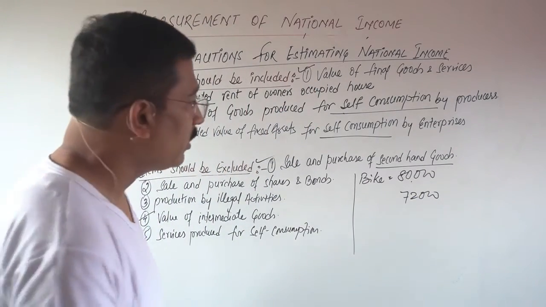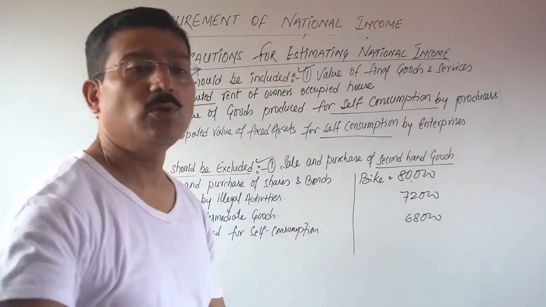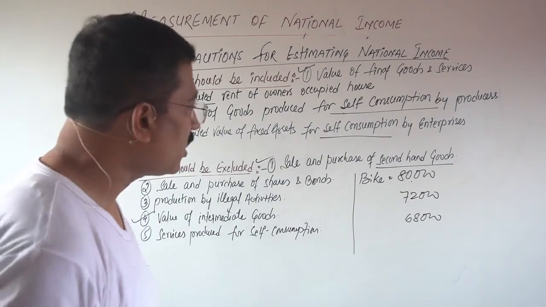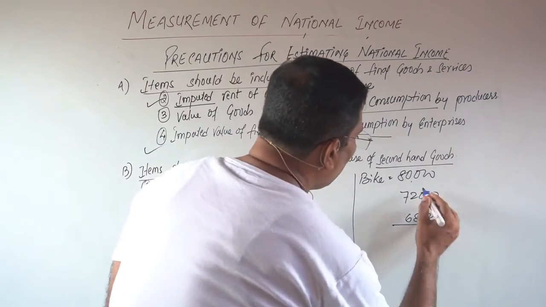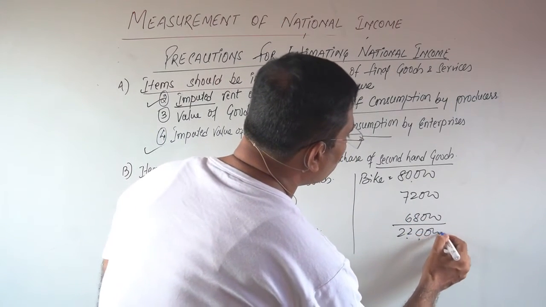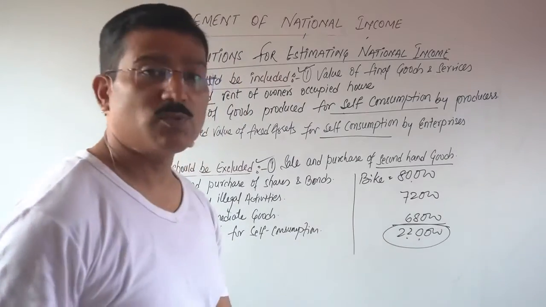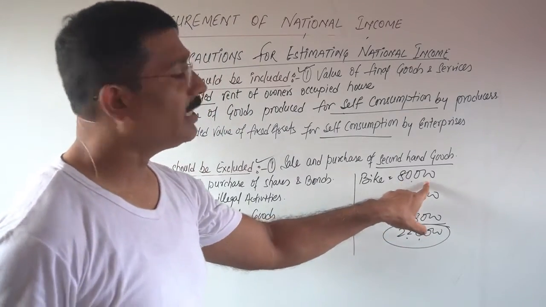After 3 months, the same bike was sold by Rajiv to Anshika for rupees 62,000. Means in a single year, the total is 2,20,000. The final value of goods will be what? 2,20,000? No, the final value is only 80,000.